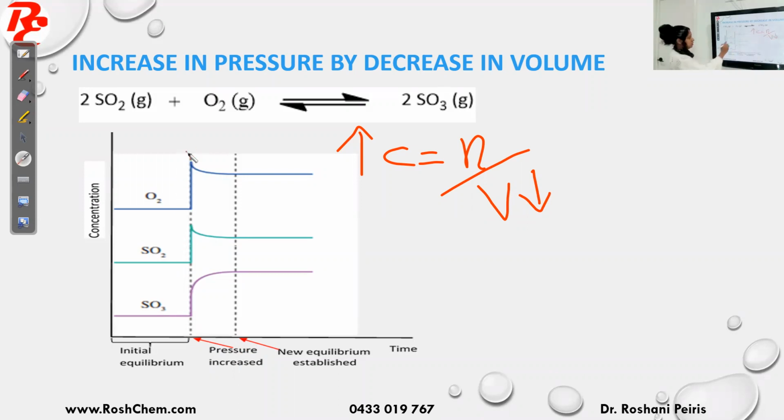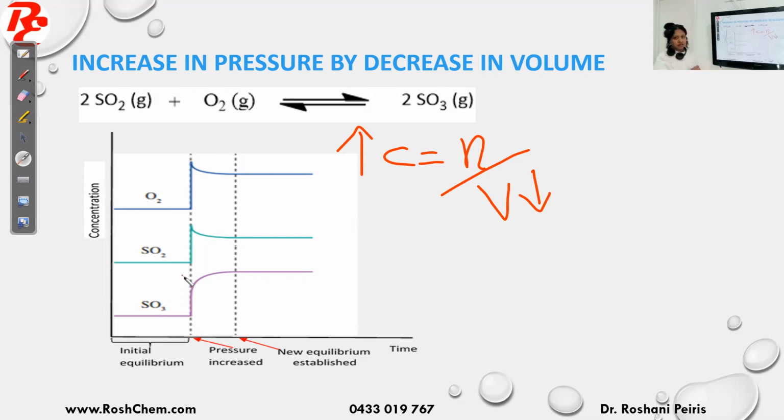Remember, when you increase the concentration, whatever chemical has the highest concentration will show a greater increment than the chemical with less concentration. So it follows a pattern like this. That pattern I can prove by a calculation. So this is the point where you increase the pressure by decreasing the volume, therefore the concentrations also increased.